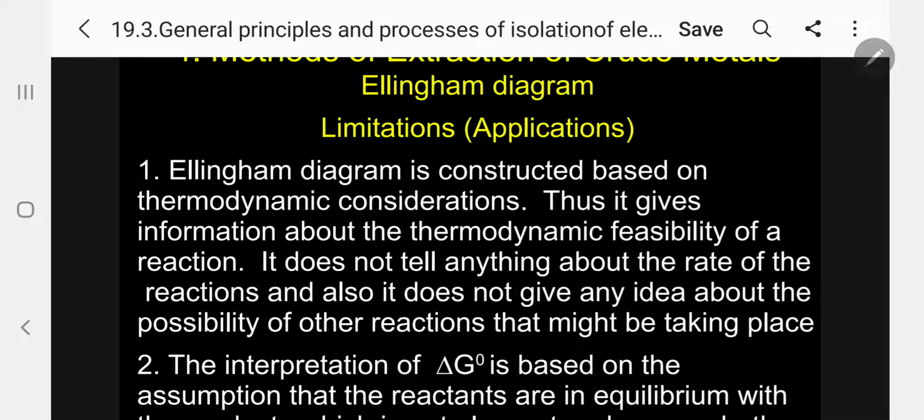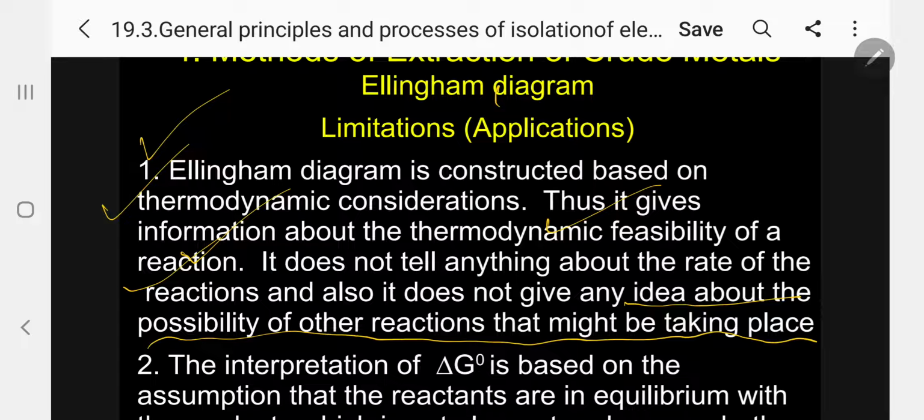Now, limitations of the Ellingham diagram, its drawbacks. The Ellingham diagram is constructed based on thermodynamic considerations. Thus, it gives information about the thermodynamic feasibility of a reaction. It does not tell anything about the rate of reaction, the rate of oxidation, or the rate of reduction. It also does not give any idea about the possibility of other reactions that might be taking place. Side reactions may be taking place, but it does not give any information.